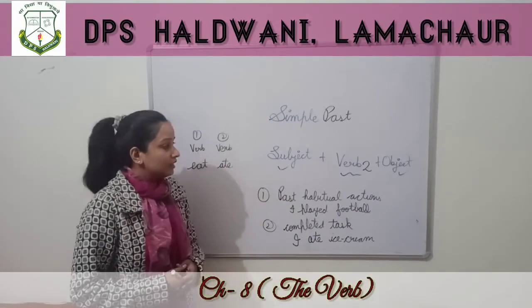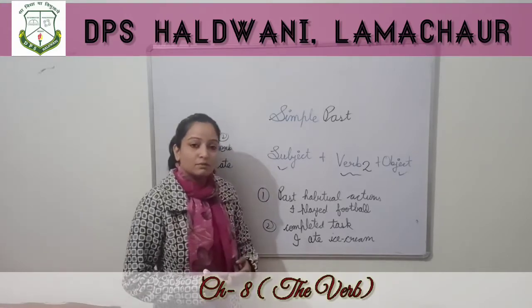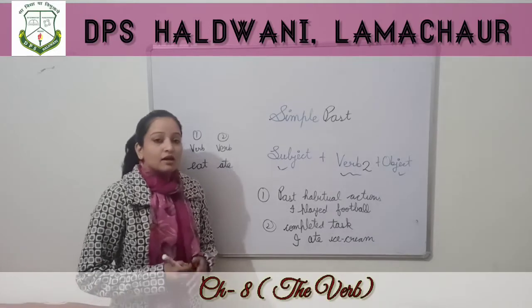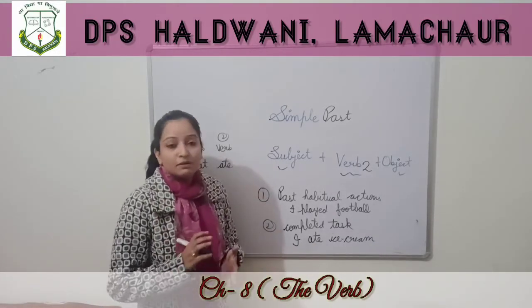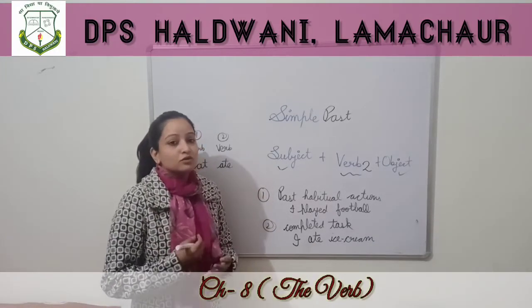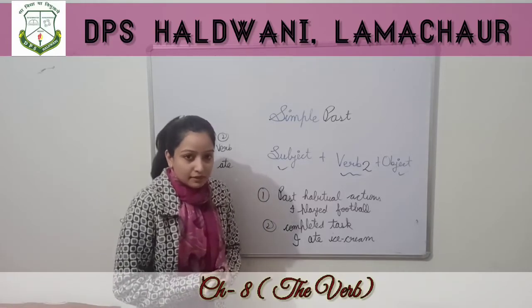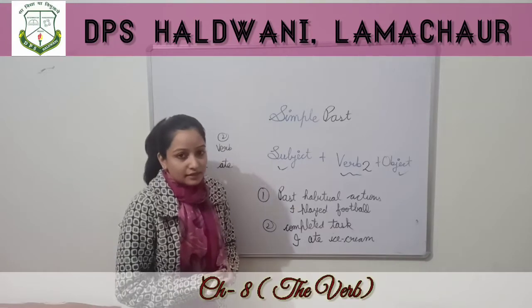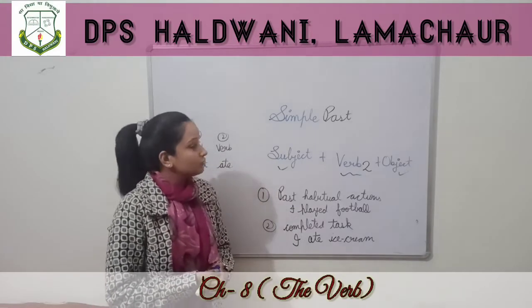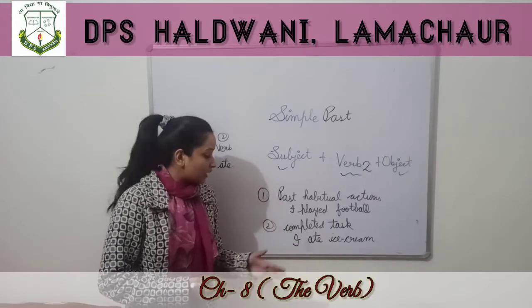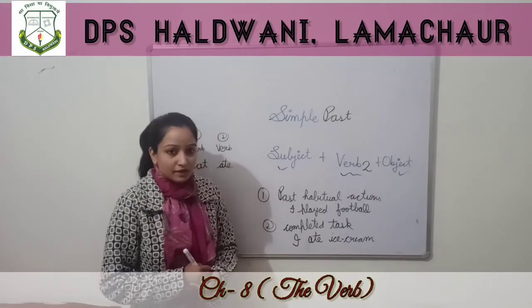You can try. Okay, so we have studied about simple present tense, simple past tense. Simple present tense means we use simple present tense to show something that happens every day and for the universal truth also, and we use simple past tense for the past habitual actions and for the completed task.